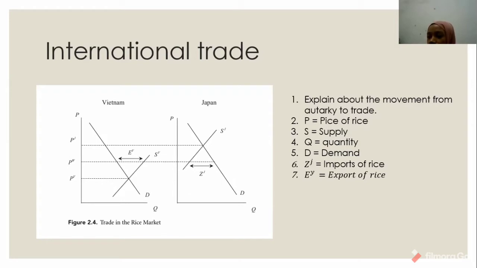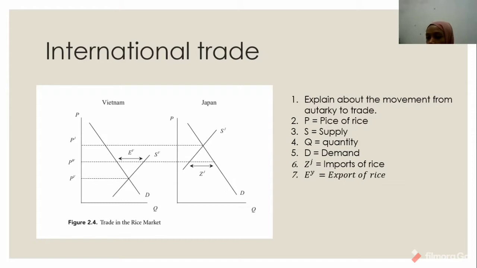The country that has an absolute advantage, Vietnam, expands its quantity supplied and exports the good in question, while the trading partner Japan contracts its quantity supplied and imports the good.